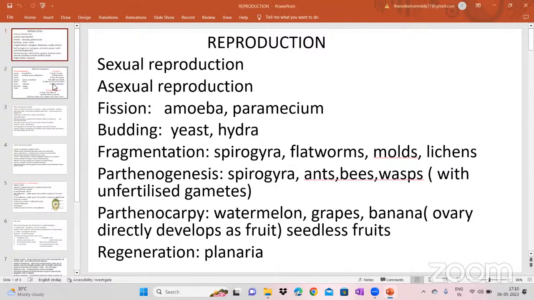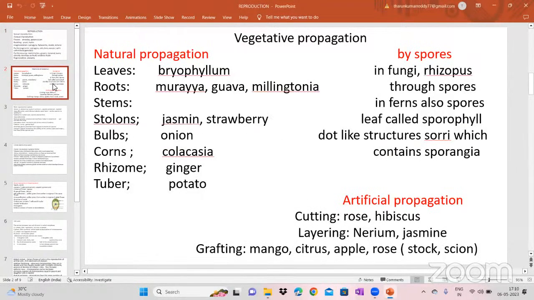And then already we discussed it. Once again, I am saying. And then vegetative propagation. So the asexual reproduction method which is present in plants is called vegetative reproduction. We use the word vegetative propagation. Vegetative propagation is of 2 types. One is natural propagation, another one is artificial propagation. So in natural propagation, the reproduction which takes place through parts other than the flower, we say it is vegetative propagation.